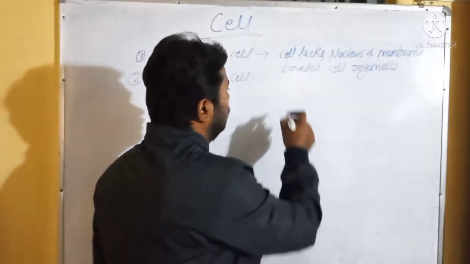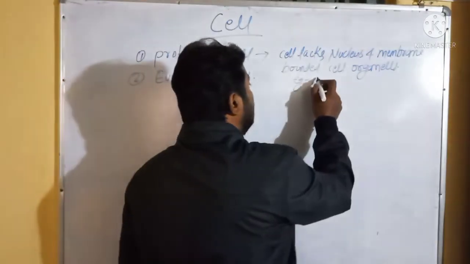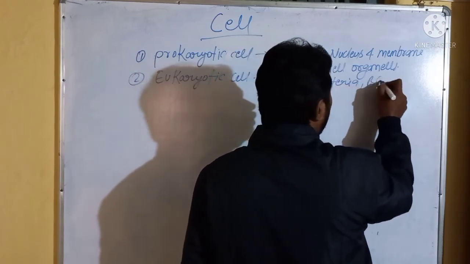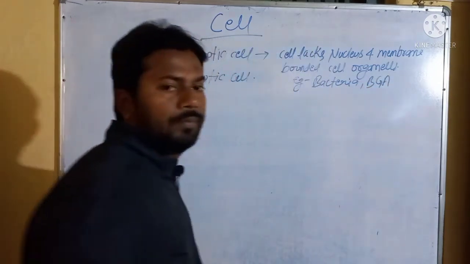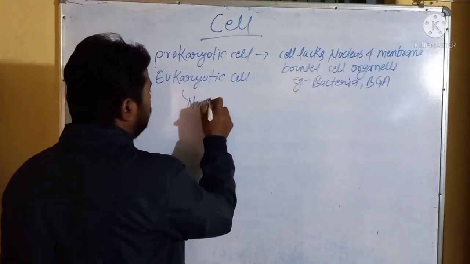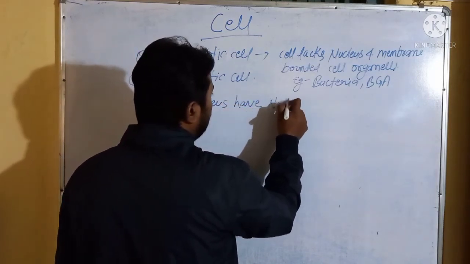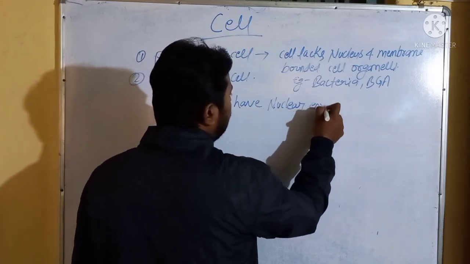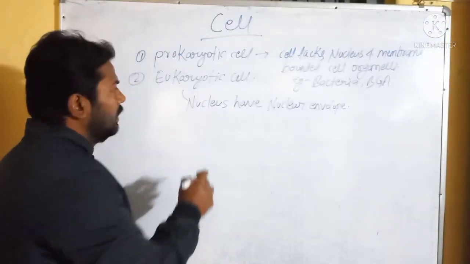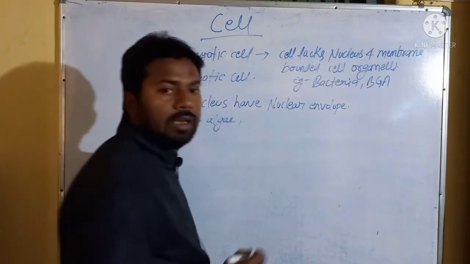For example, bacteria and blue-green algae. And in eukaryotic cells, the nucleus has a nuclear envelope. For example, algae, fungi.